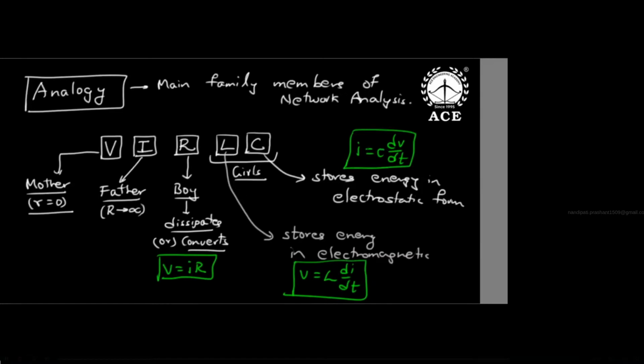That's the meaning. That's why for DC, inductor is short, capacitor is open. For sinusoidal AC, inductor is lagging, capacitor is leading. And for transient, at t equal to 0, inductor is open, capacitor is short. So for different inputs, they behave differently.